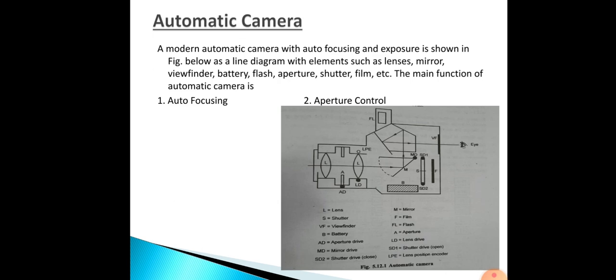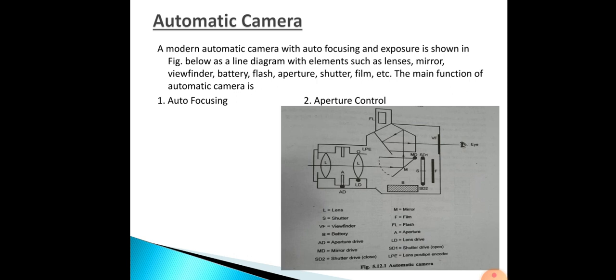Then next is the automatic camera. Here it is a modern automatic camera with focusing and exposure. It will have lenses, mirror, viewfinder, battery, flash, aperture, shutter, film, etc. So all these things will be there. You can see the diagram, where there are short forms for each.